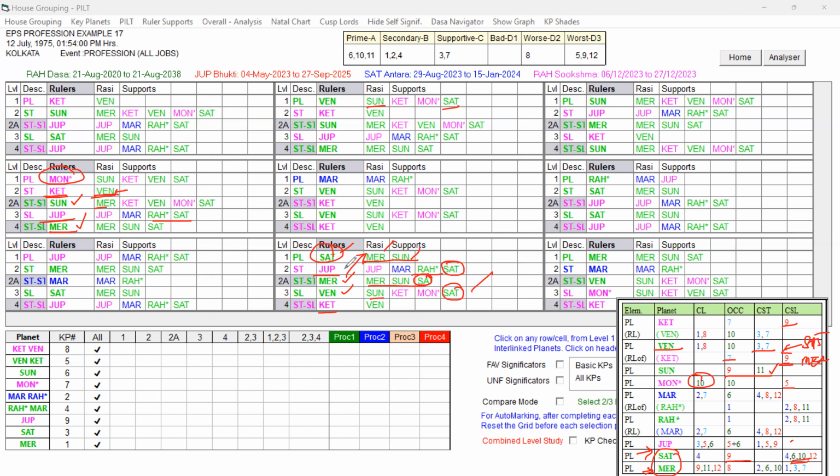So that way these planets are supporting the sublord also for the job prospects in abroad. Venus in the star of Ketu represents Venus. That Ketu, as we said, 7 and 9, though it is pink shade, but for the job prospect in abroad, it is supporting. So it means what? Saturn, the 10th cuspal sublord planet, though it is star level, having some mixed signification for the job, is not unfavorable. Rather, it is supportive for job prospects in general and also job prospects in abroad.